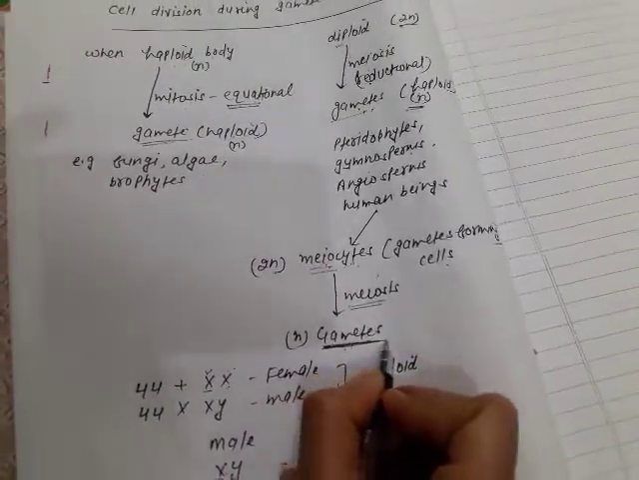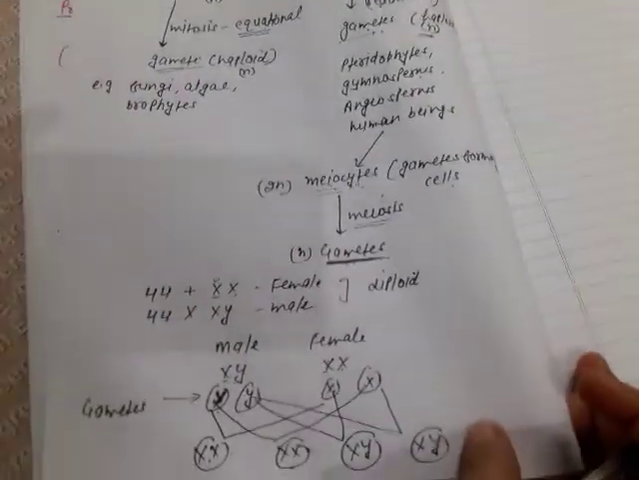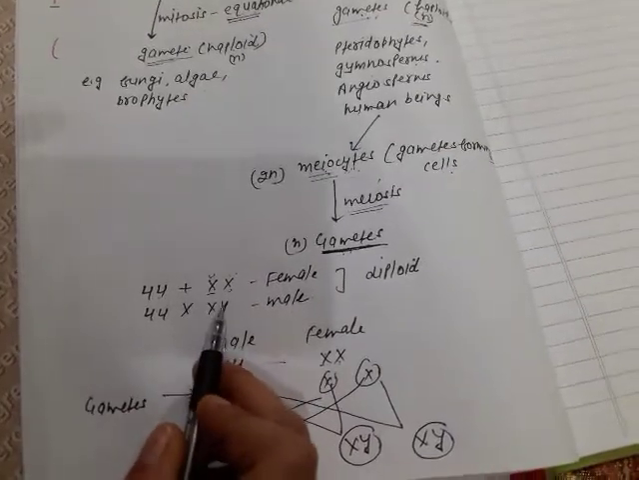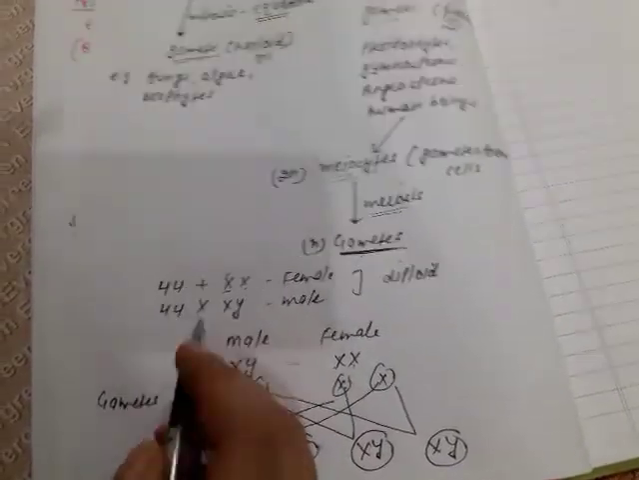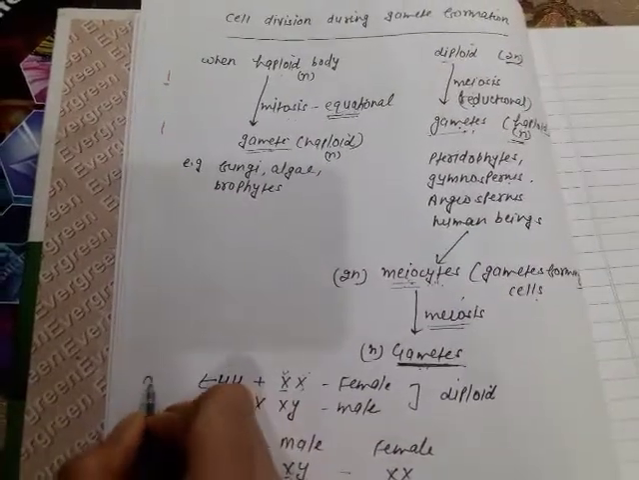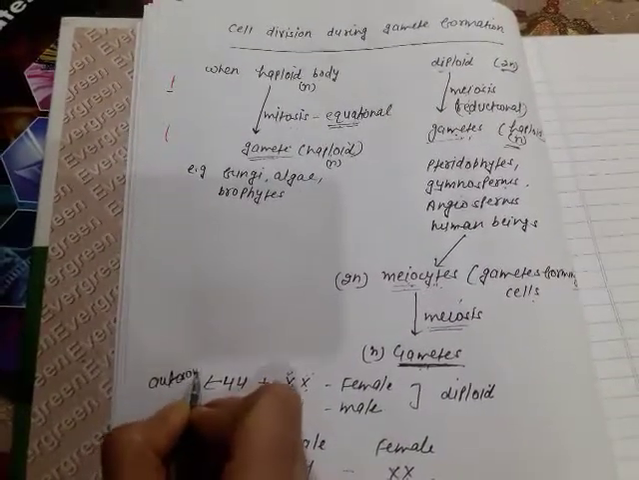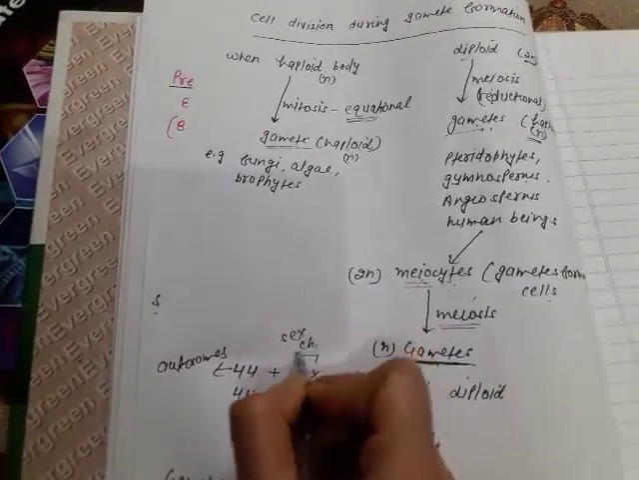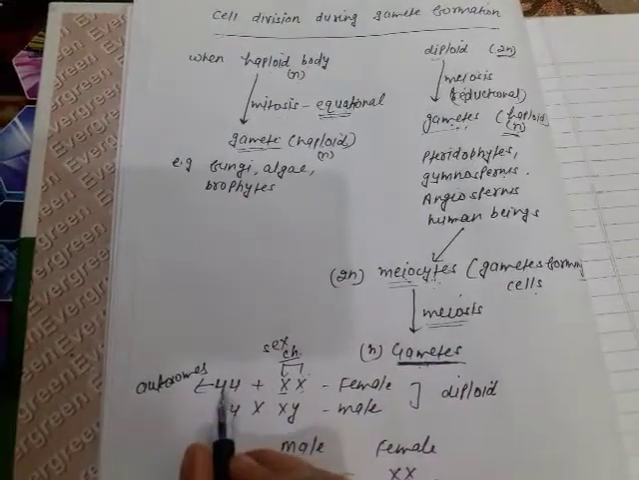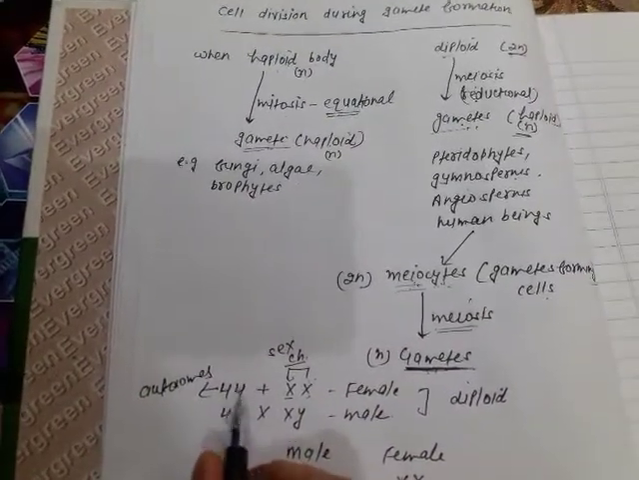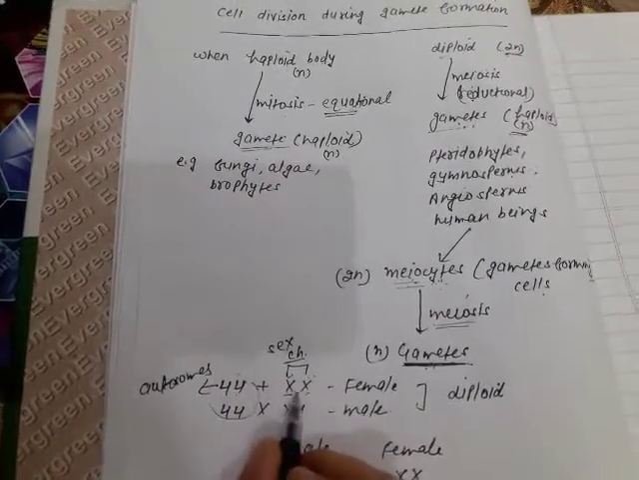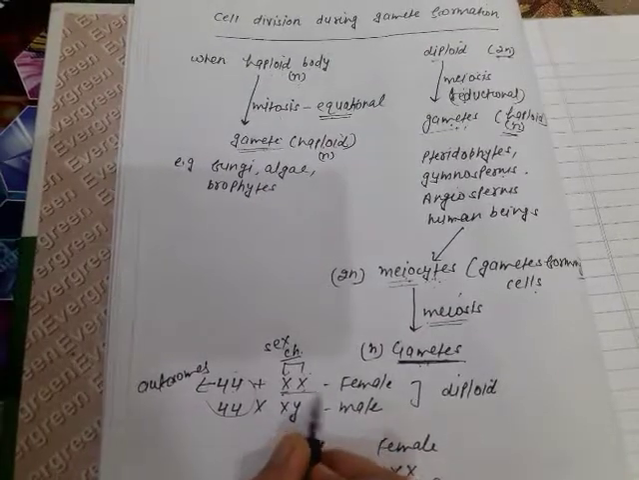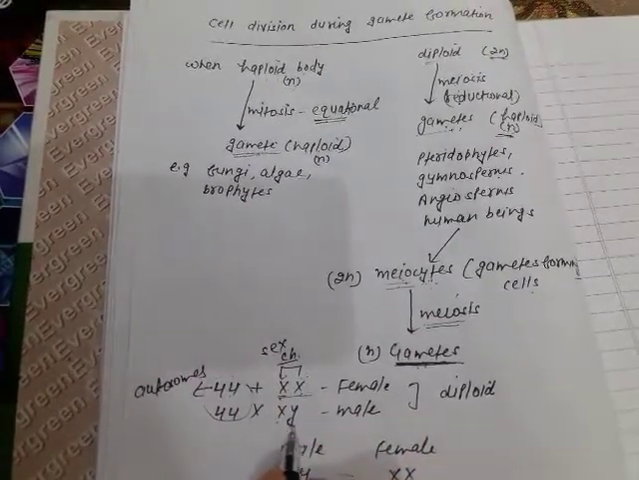Why can they not be diploid? The answer is, we know that we have 46 chromosomes. We are diploid organisms. We have 44 autosomes, and these two are the sex chromosomes. These 44, that is 22 pairs, are responsible for the somatic characters, and these two are responsible for the sexual character. Female will have XX chromosomes and male will have XY chromosomes.